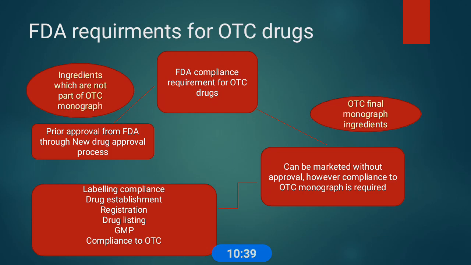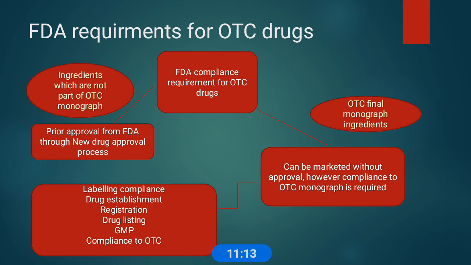Next, what are the FDA requirements for OTC drugs? Mainly, OTC monograph products must comply with the OTC monograph. The ingredients, concentrations, and purpose should be in accordance with the OTC monograph. And OTC drug labeling is important. The content and format of labeling should be in accordance with FDA OTC drug labeling requirements.